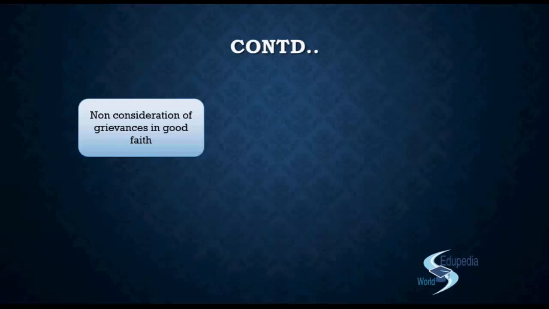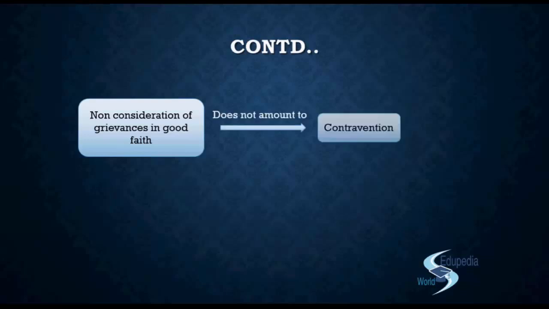First of all, you need to understand. We'll discuss the consequence, we'll discuss the penalty, but before that you need to understand what is the situation that gives rise to a consequence, right? And what are the situations that would help them escape the consequence? So basically, if they do not consider the grievance of any stakeholder in good faith, then it does not amount to contravention. But otherwise, if they do not do it as a discretion or they are just trying to be a little naughty, then they will face the consequences.